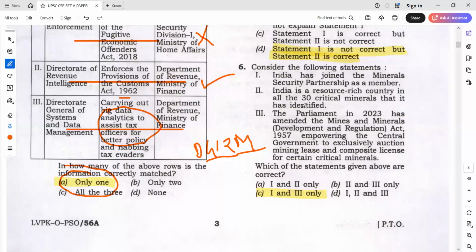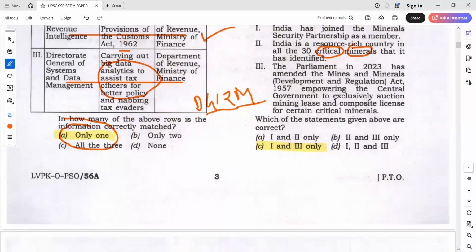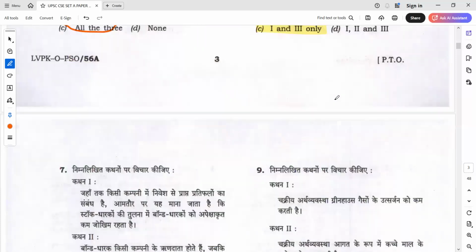In the second statement, which statement is extreme? Second. Very good, very good. All 30 critical. Already in the class also we said this time critical minerals question will be guaranteed in the exam. If you remember, in the class I told you, Bright sir has clearly told you critical minerals question will come in the exam.